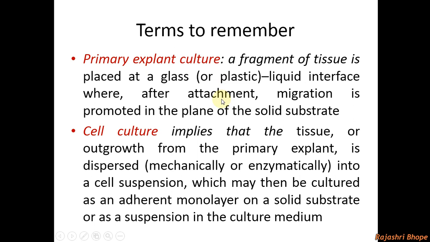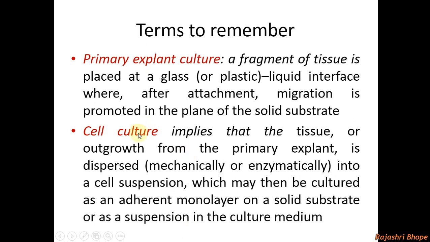The glass piece and the few factors present in the liquid medium promote attachment of the tissue to the surface, and after attachment the cells which grow migrate and form a layer of a culture onto that glass or plastic piece.